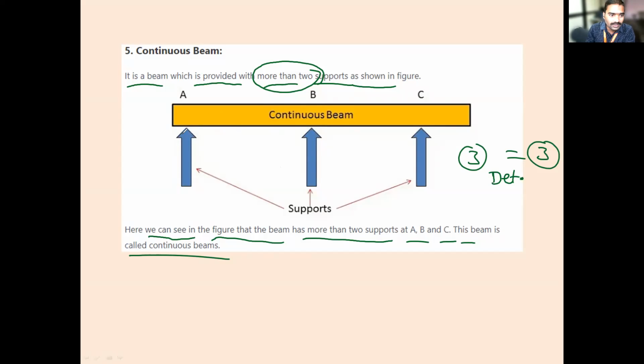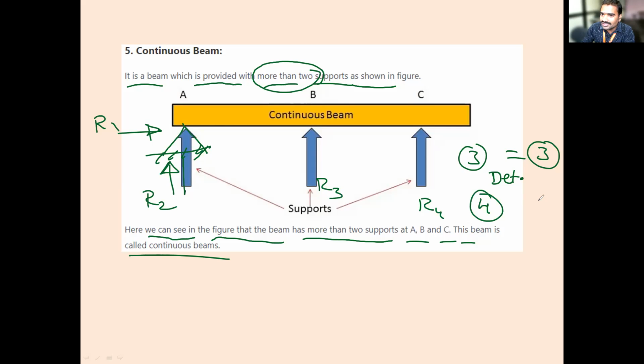Suppose, instead of A being simply supported, if he has taken a hinged support, how many reactions will develop at this point? Two. This is one, this is horizontal one. Now tell me, how many reactions are developed? At A this is 1, this is 2, at B this is 3, this is 4. How many reactions are there? 4.